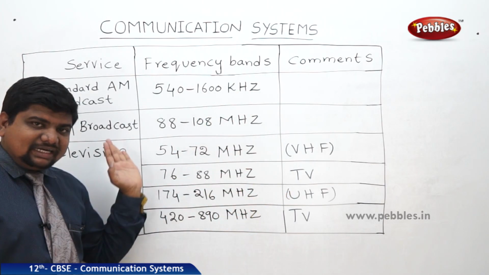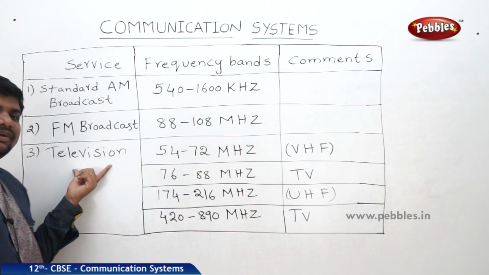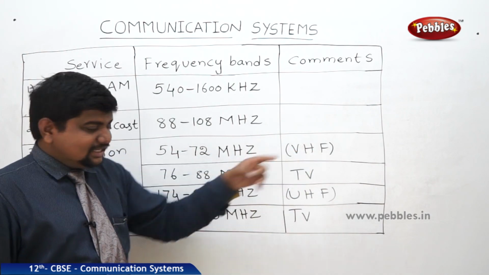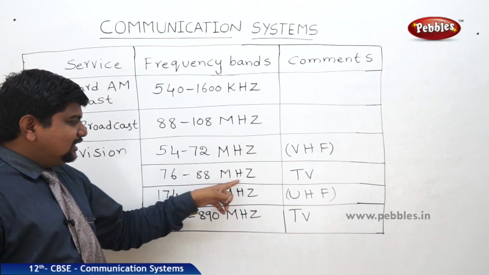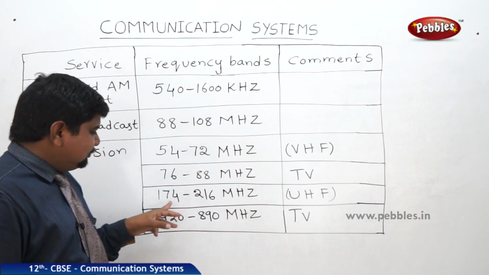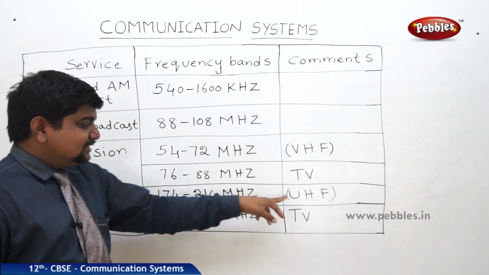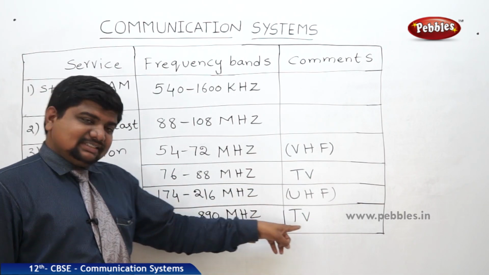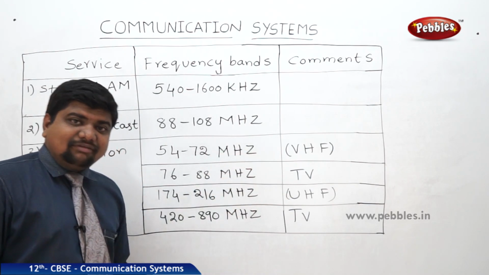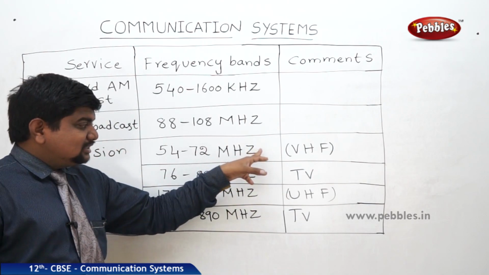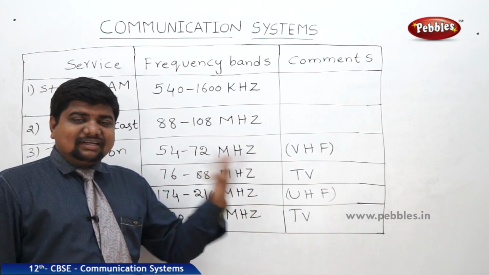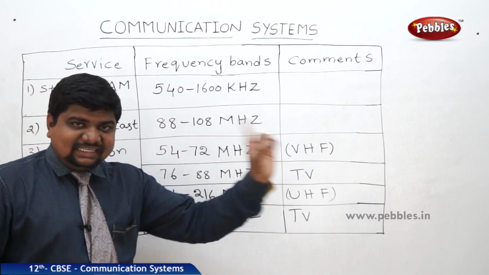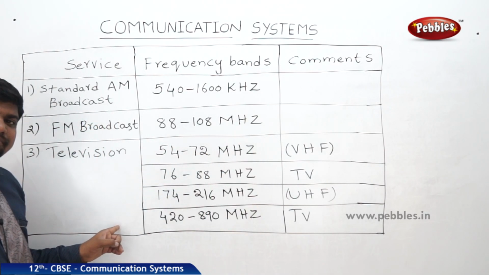These things we already discussed, and that purpose is useful in television communications. The first one is the very high frequency region. The second one, 76 to 88 megahertz, is TV, the audio wave. 174 to 216 megahertz is ultra high frequency. And 420 to 890 megahertz is again TV. These four frequencies have different usages to send audio files, video files, data files, all at a time. So by mixing frequencies as a single wave, we can see television broadcasting.